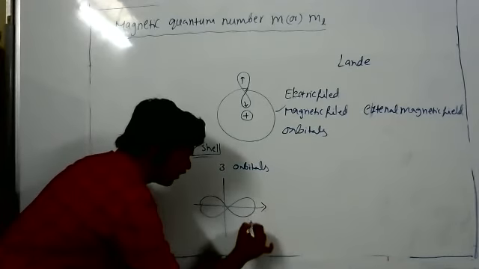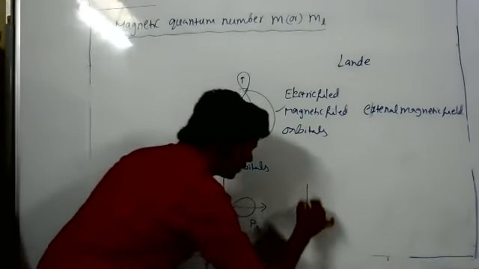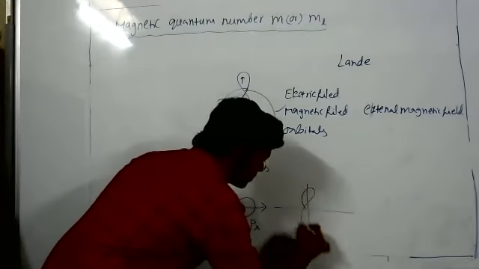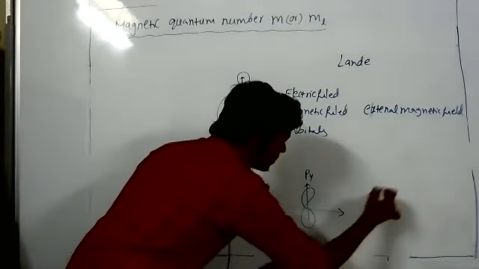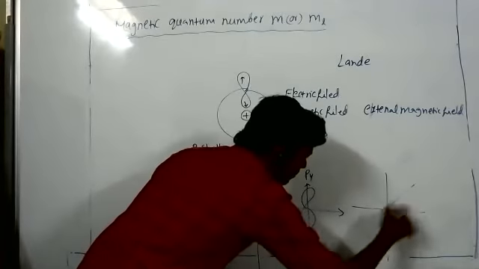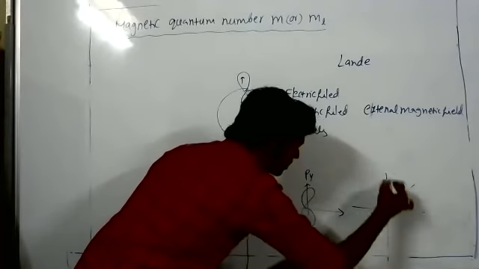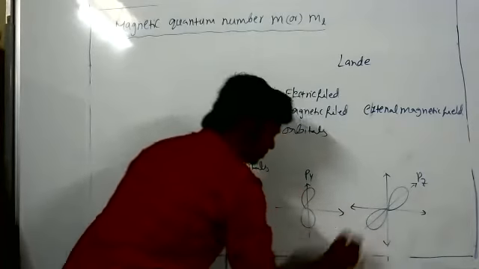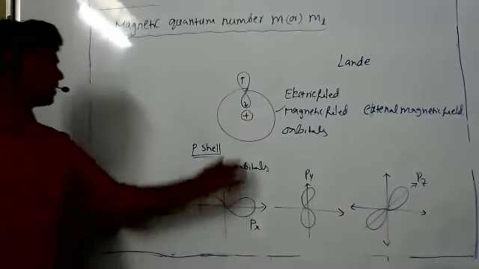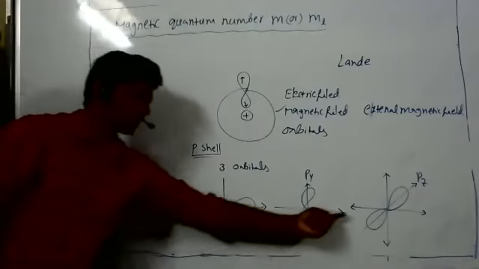This is the px orbital. No need to draw, just listen. This is the py orbital, and the pz orbital. So actually electrons are present in these orbitals.